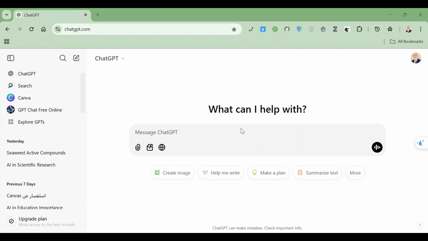As you can see, the program interface is ChatGPT, and here the Canvas feature is present. So we will try to test it in writing, and let me tell it to write about using flavor as an additive in poultry feed. We search for it with the Canvas feature like this.